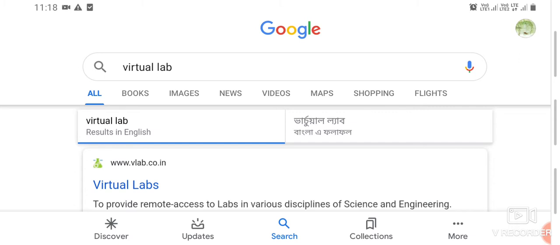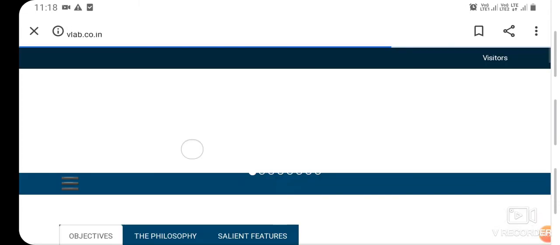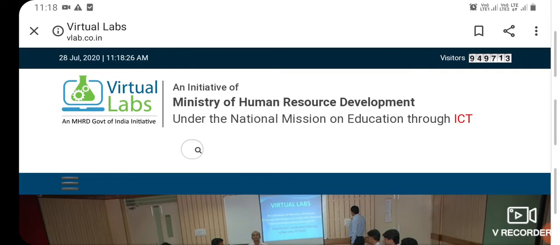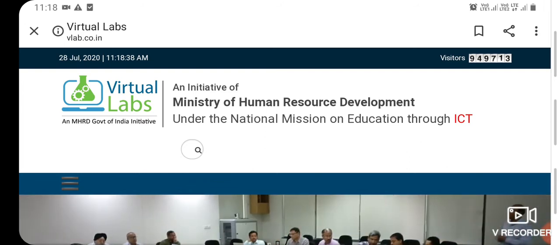As you can see here, it is showing www.vlab.co.in. You have to select this virtual lab, and after selecting you will see this page. As you can see here, it is an initiative of MHRD, that is Ministry of Human Resource Development, which is under the National Mission on Education through ICT.